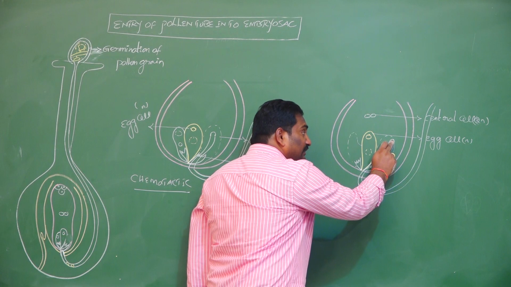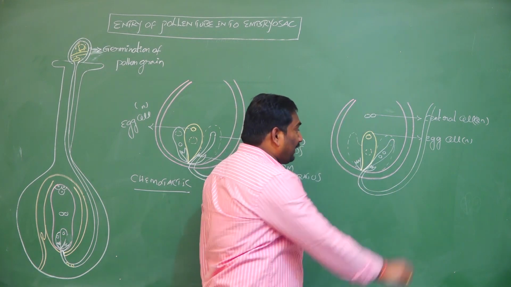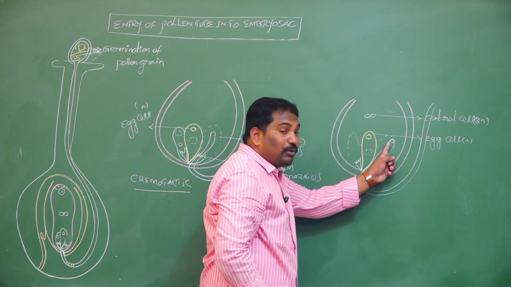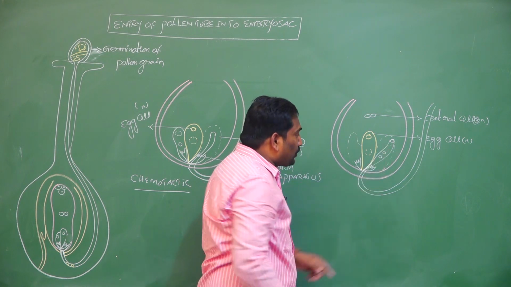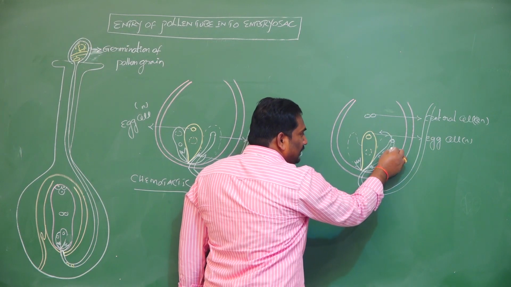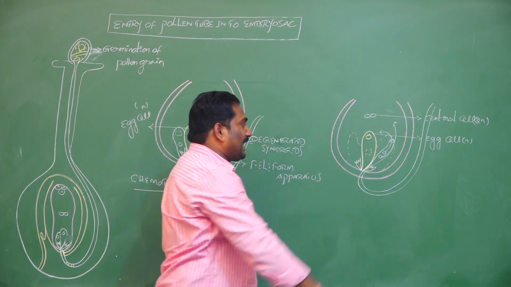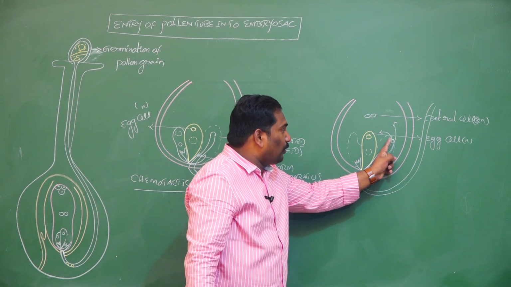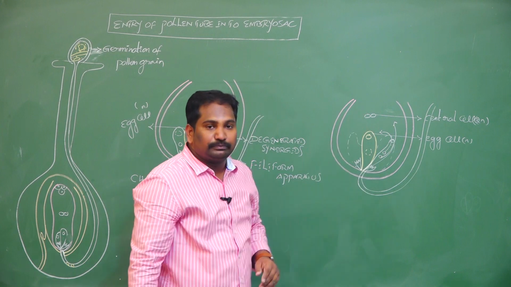The tube nucleus degenerates. At the tip of the pollen tube, a small pore-like structure is formed. Through this pore, the two male gametes are released into the embryo sac.